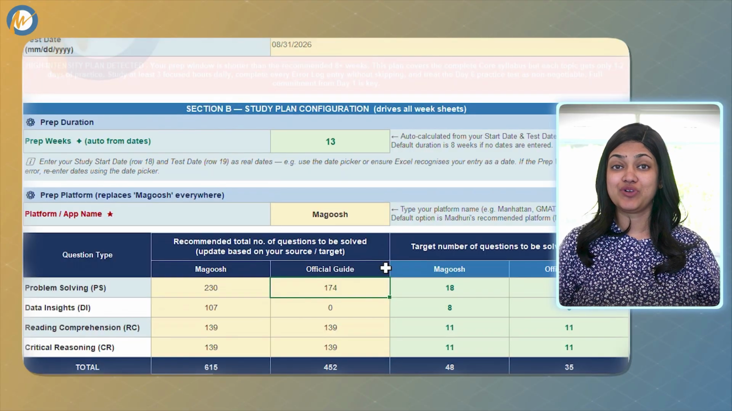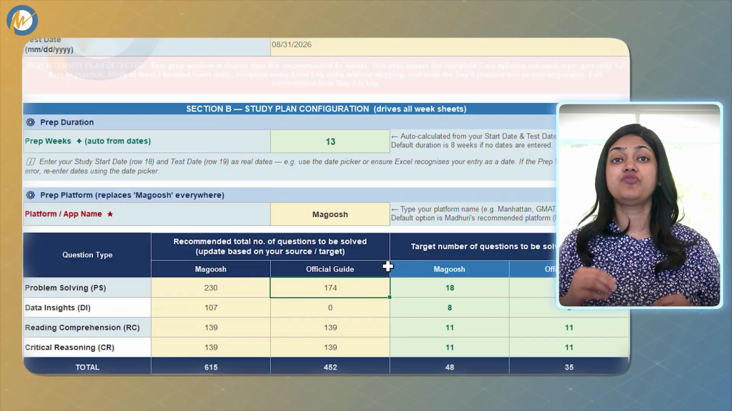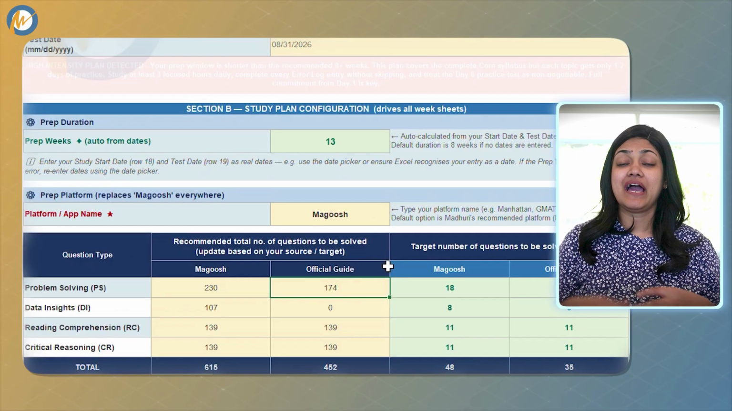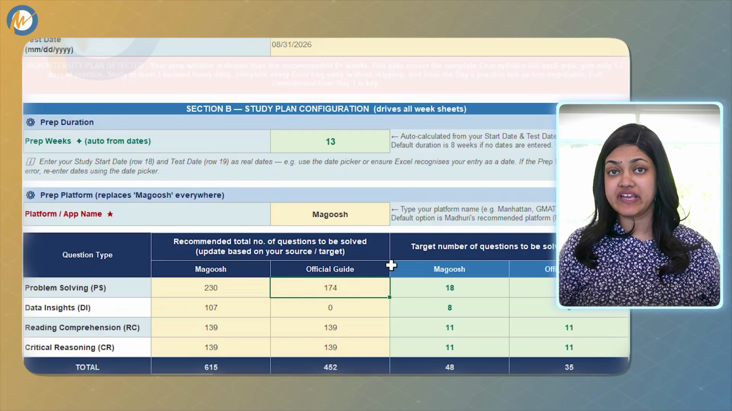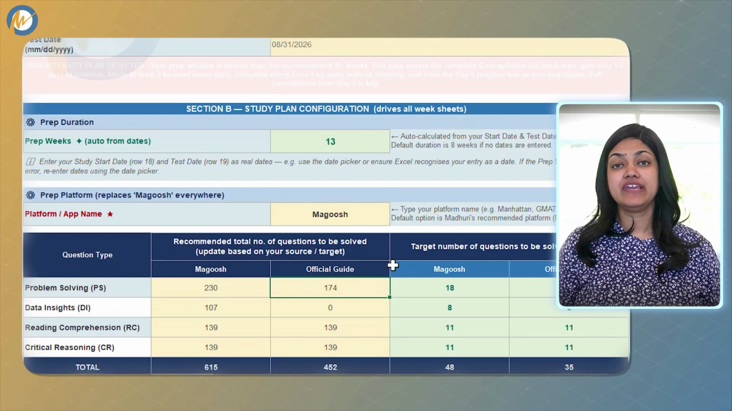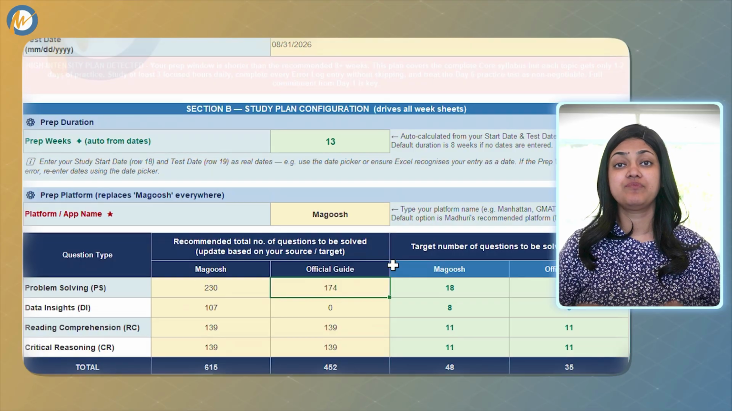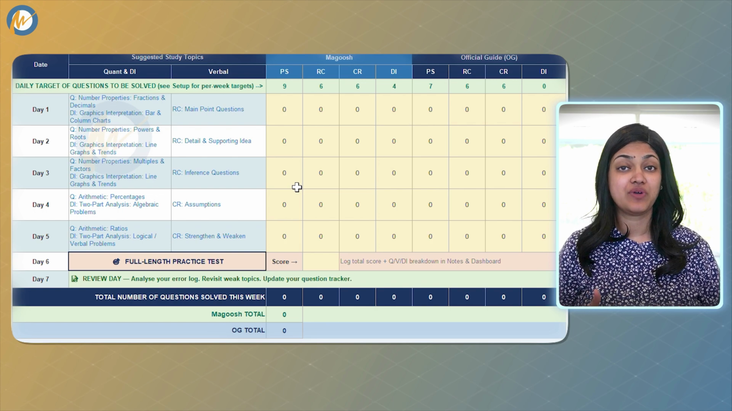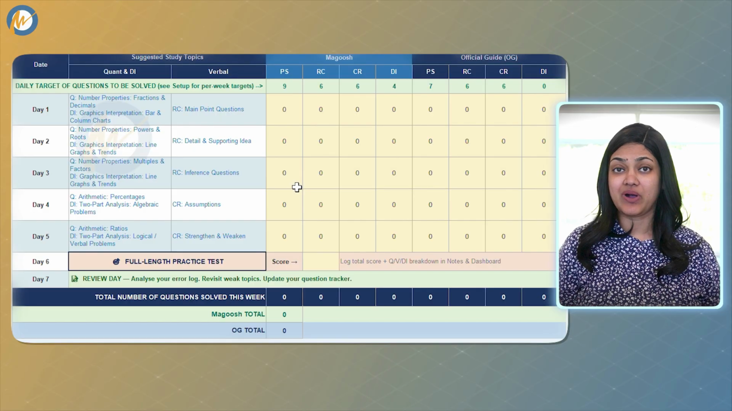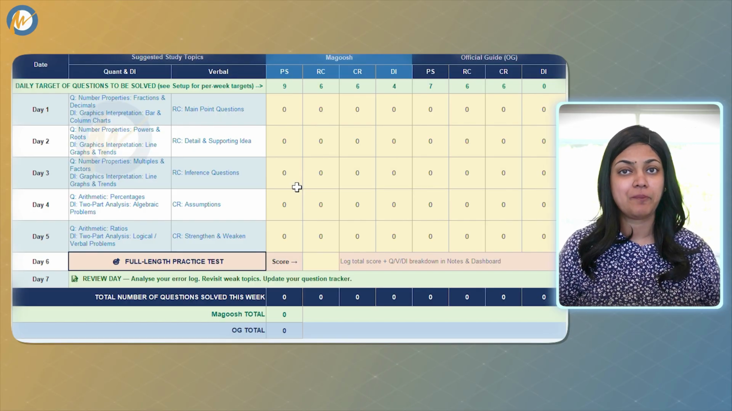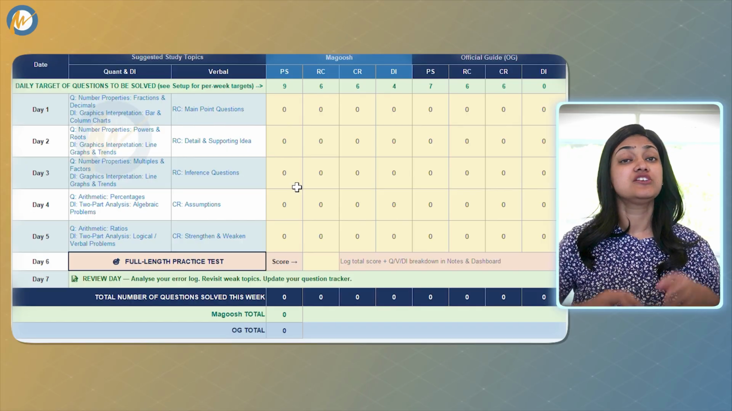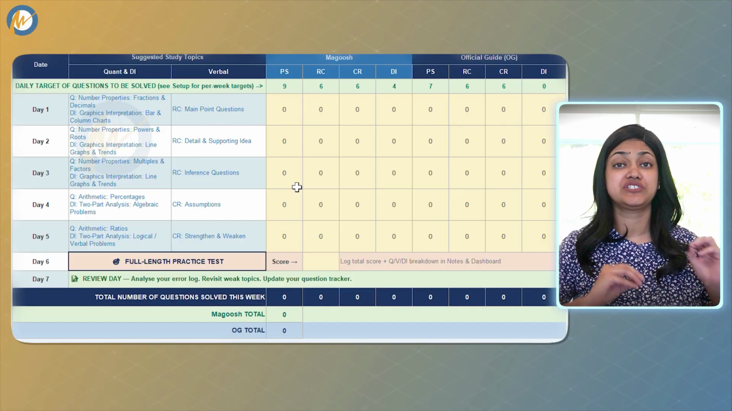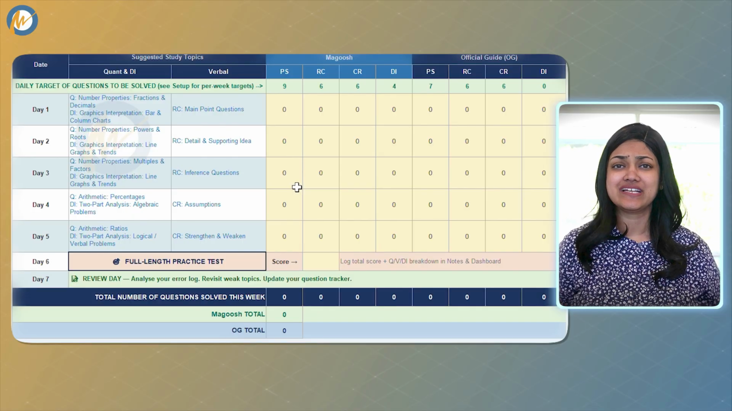Next, you enter the total number of questions available to you across each section for your prep platform and OG. The planner then distributes those questions across your weeks automatically, giving you a per week and a per day target for each question type from each platform. Based on all the information that you enter in the setup sheet, your daily plan is auto-calculated as per the number of weeks you have for your prep. So right from day one, you know, today I need to study this quant topic, this DI topic, this verbal topic, solve these many quant questions, these many verbal questions, these many DI questions. No guessing, no overthinking, just open the planner and do the work.